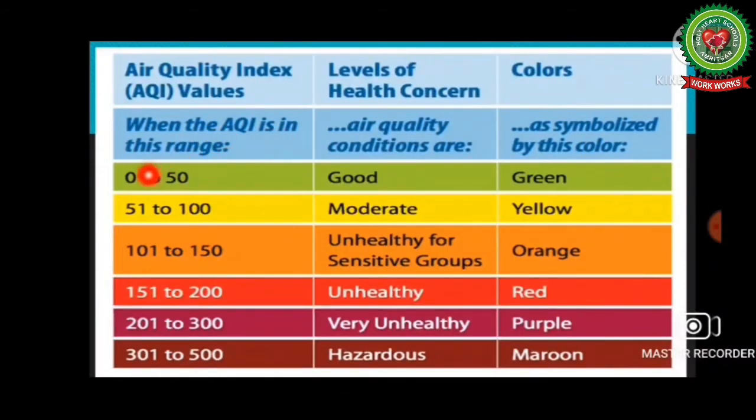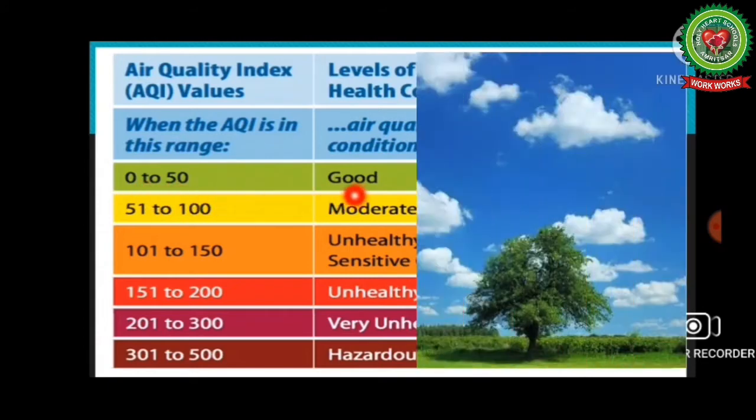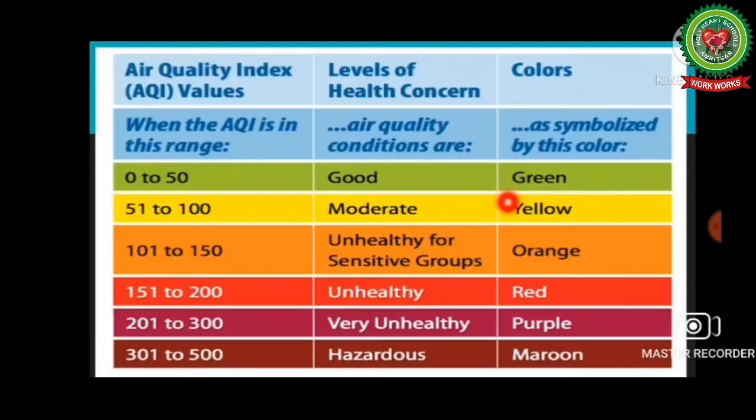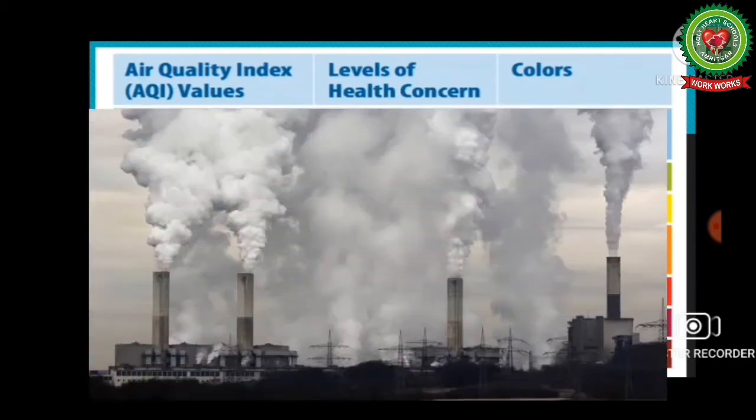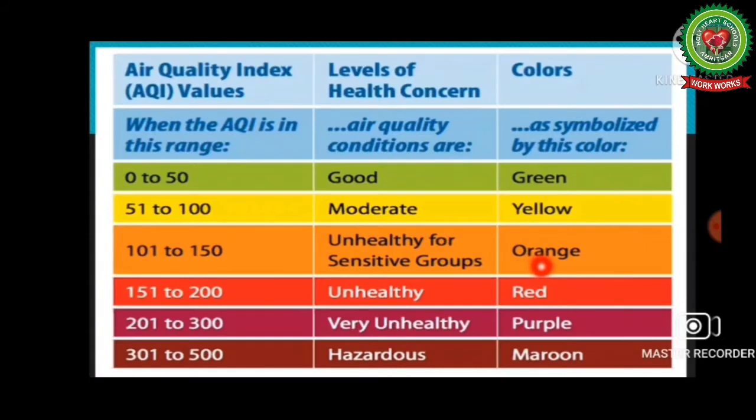Now let's discuss AQI ranges and how they tell about air quality conditions. Students, when AQI ranges from 0 to 50, then air quality conditions are considered good and it is symbolized by color green. When AQI ranges from 51 to 100, then air quality conditions are moderate and that is symbolized by color yellow. Next, when AQI ranges from 101 to 150, then air quality conditions are taken as unhealthy for sensitive groups and this is symbolized by color orange.